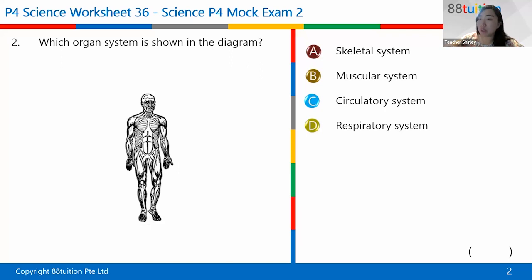But you still need to be able to tell which one is which system. So naturally, if you see this diagram for question 2, you see a lot of muscles there, right? So it does belong to the muscular system. So it's B. Okay, muscular system. All right.